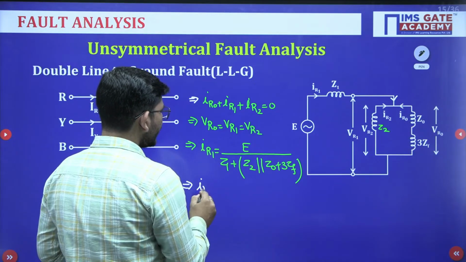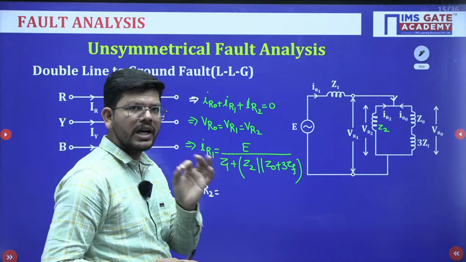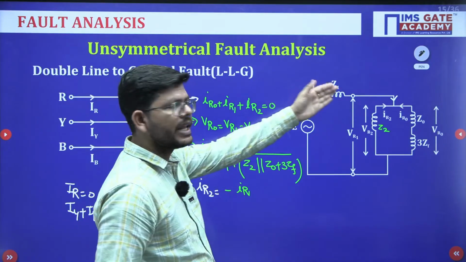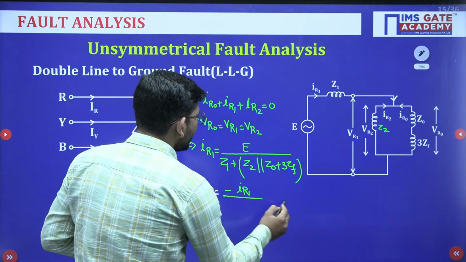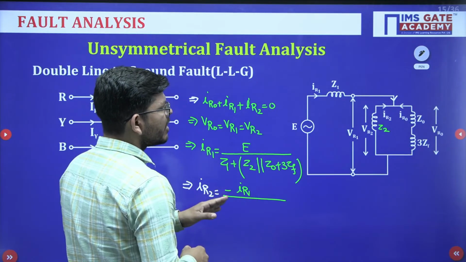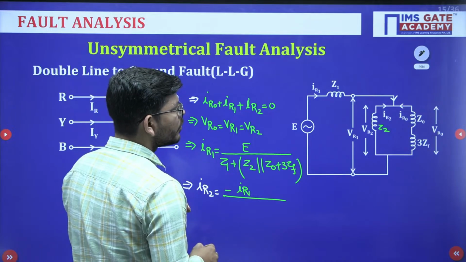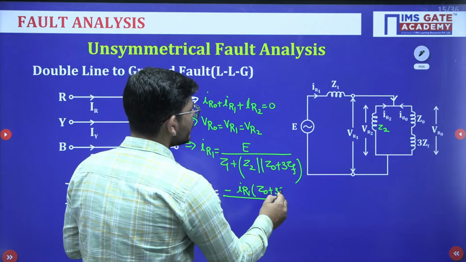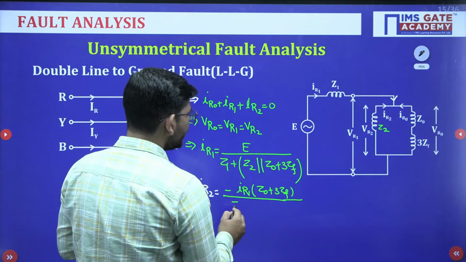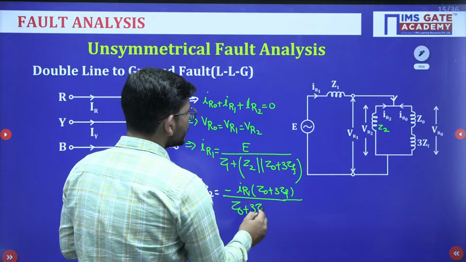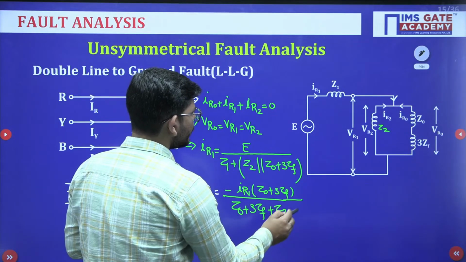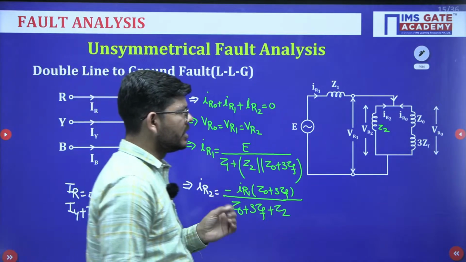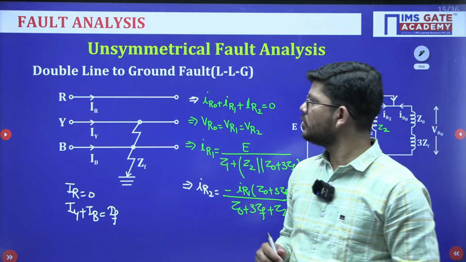If you want to calculate IR2, you can use the current divider rule. So it will be minus of IR1, minus because the directions are opposite, multiplied by, now we are finding IR2, so we have to take the opposite impedance Z0 plus 3ZF divided by the total impedance, which is Z0 plus 3ZF plus Z2. Similarly, you can find out IR0 as well. Okay. So, these are the important formulas related to double line to ground fault.